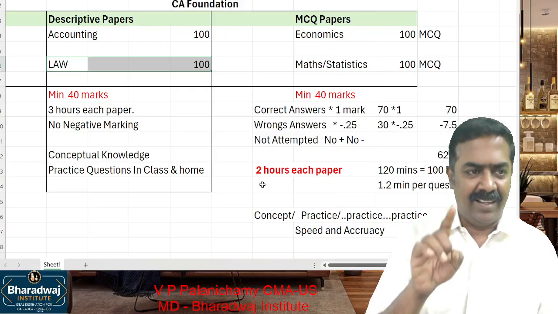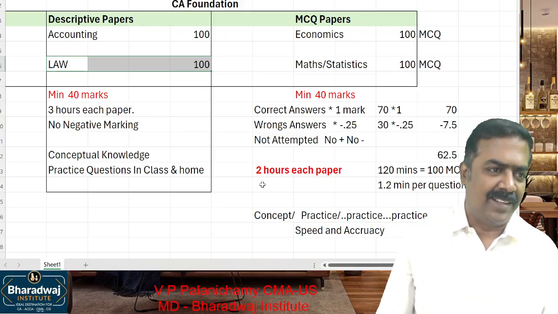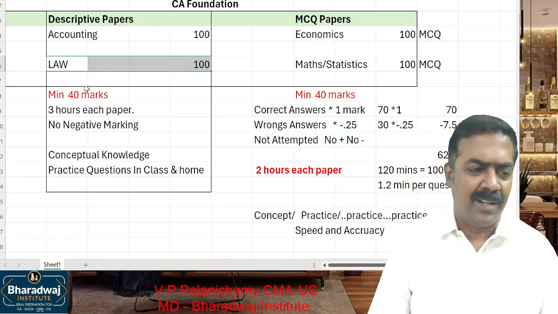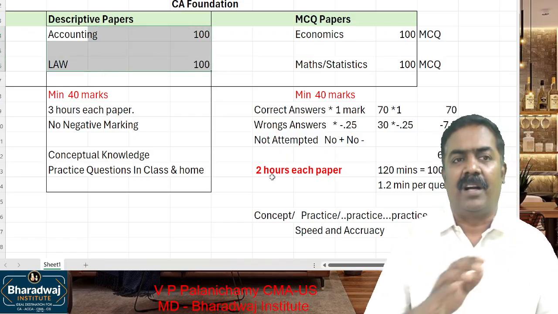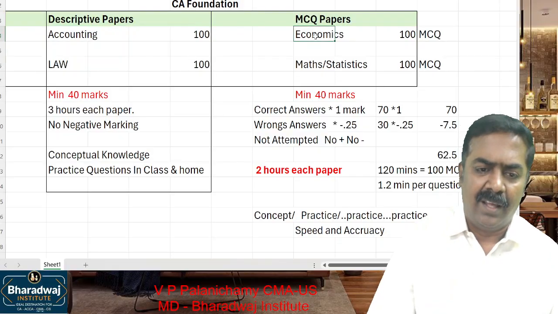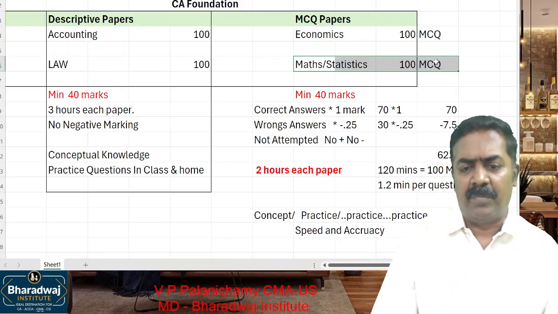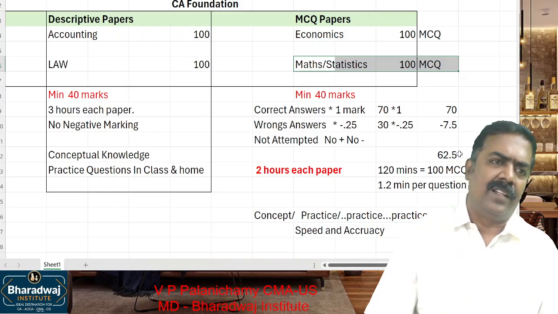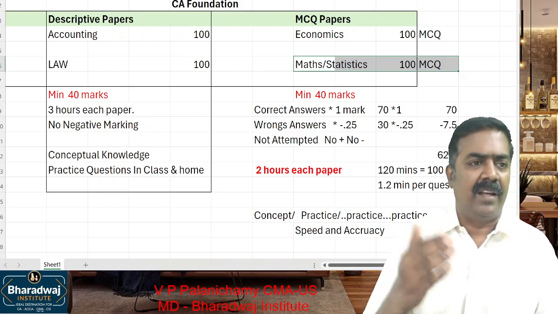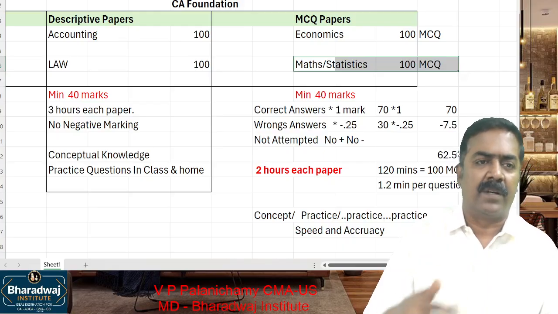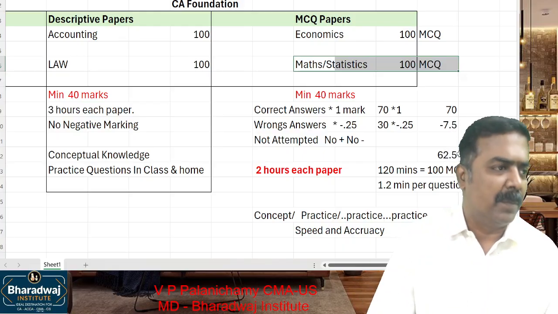Law also will have a continuity. In intro also you are going to study company law, and you are going to learn the contract act, etc. Both accounting and law will have continuity to the intermediate level. Economics will have a limited application in a paper called costing in intermediate. Maths and statistics knowledge is required; that will be applied at your inter level and final level, like costing paper, SCM paper, SPM paper, PERT, CPM models. You will be applying that particular knowledge.